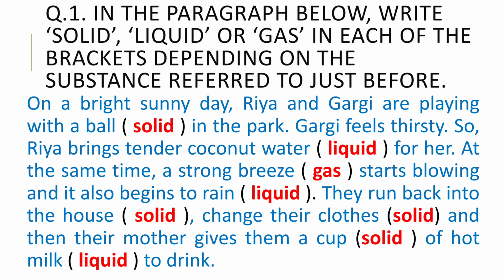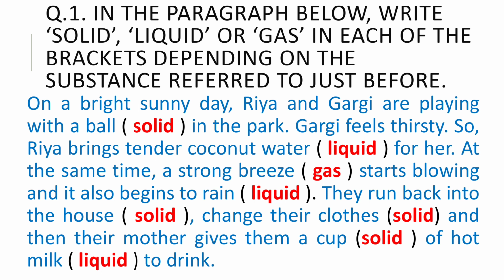solid are having definite shape. Liquid do not have definite shape. Similarly, the gases also do not have definite shape. So considering those properties of substances, we have to write the state of the substance mentioned over here. So on a bright sunny day, Ria and Gargi are playing with a ball. So here the substance is ball. Ball is having definite shape. So you will write in bracket solid.